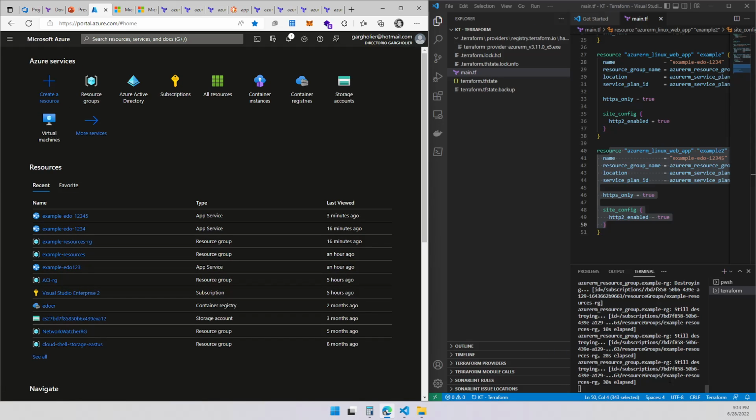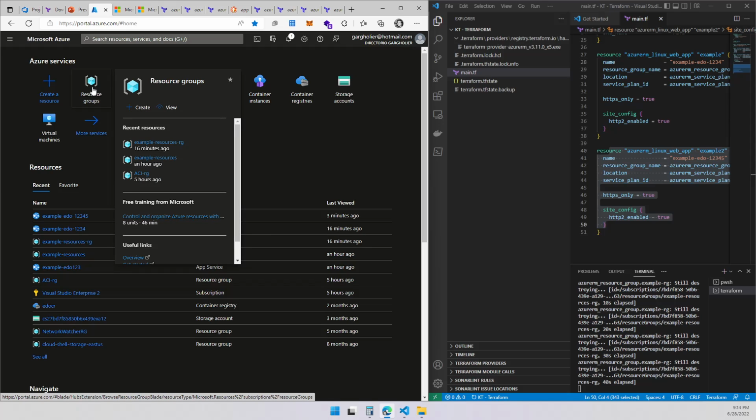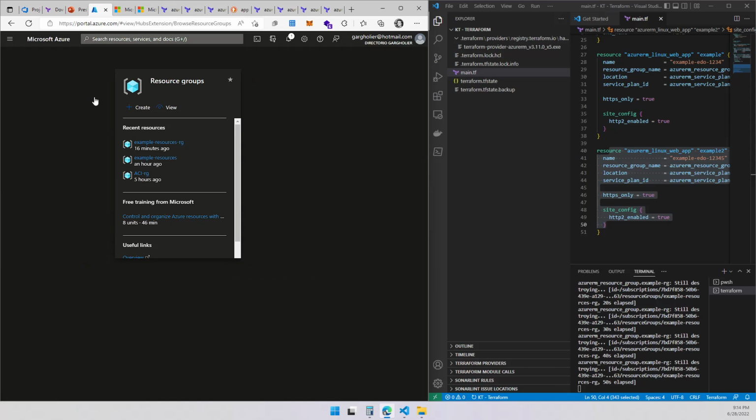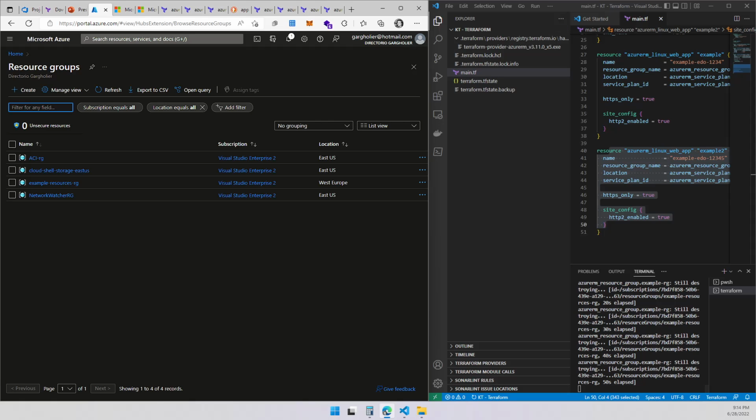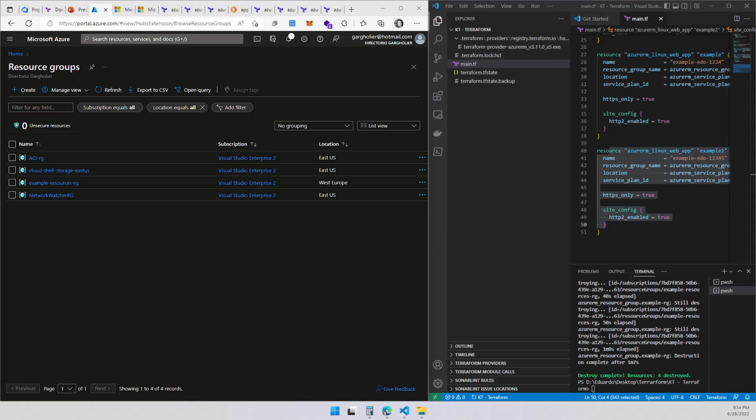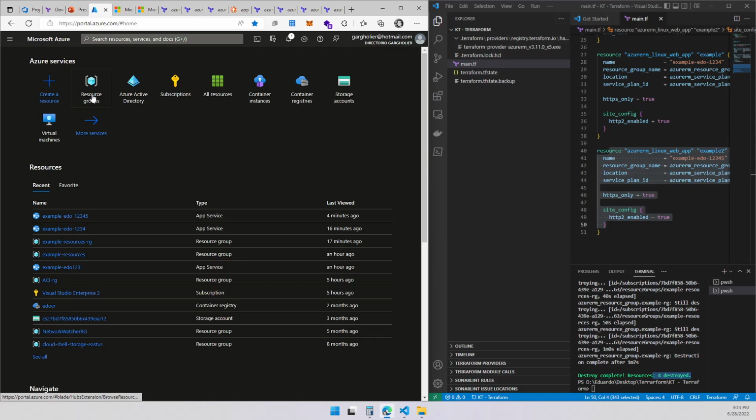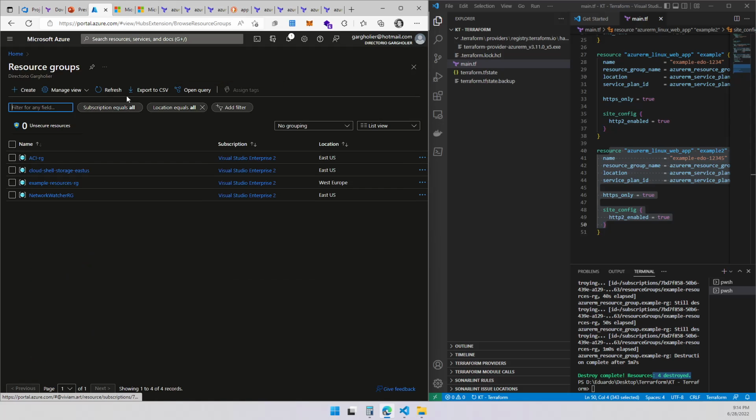So it took around a minute maybe to delete everything. So very efficient on this one. So let's go again to the resource group. Let's see. Not yet. Let's keep it paused. All right, it ended up four things destroyed, four resources. Now this one should be gone. Let's move along. Let's enter something else. And there you go. It's gone.